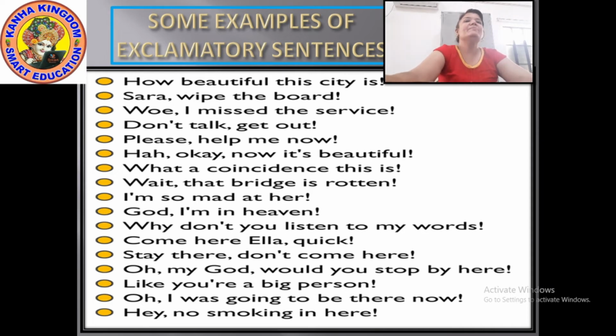Next, come here Ella, quick. It's not an order. Here we are only calling Ella. So it's not an order, but it's an exclamatory sentence. Stay there. Don't come here. It's anger.